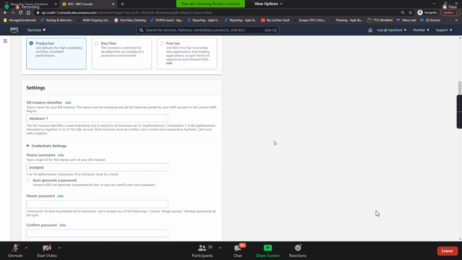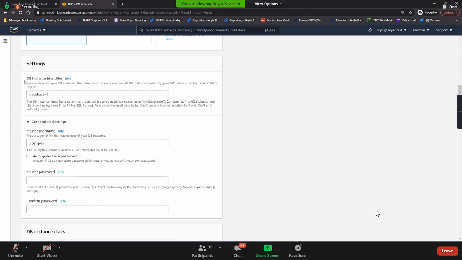Coming to settings, guys, we have something called DB instance identifier. Remember, this is not a database name. This is an identifier name, an instance name, or a machine name. It's not a database name. I'm telling you, it's a database instance identifier. So here you can put it as my Postgres server or instance, whatever. It's just an identifier for you. Guys, you will have so many instances now. In EC2, we launched many instances and you will give the names, right?